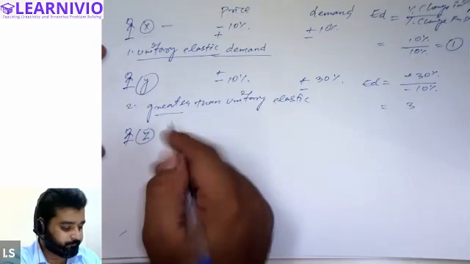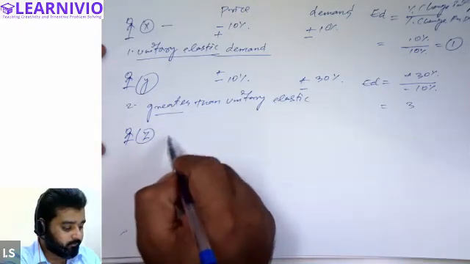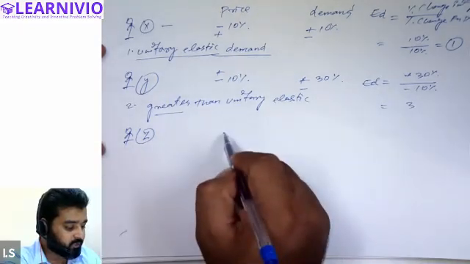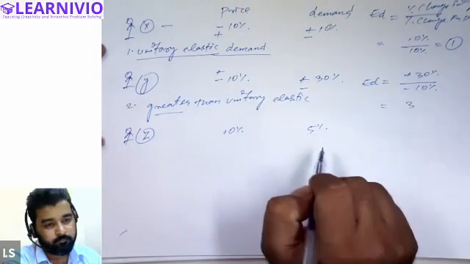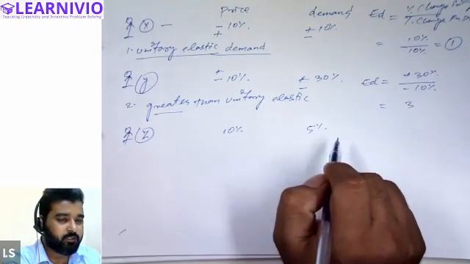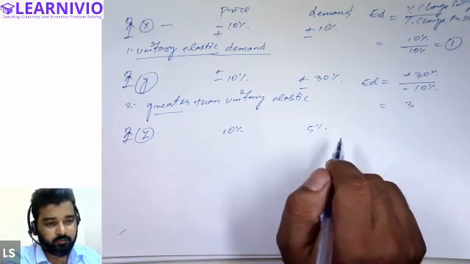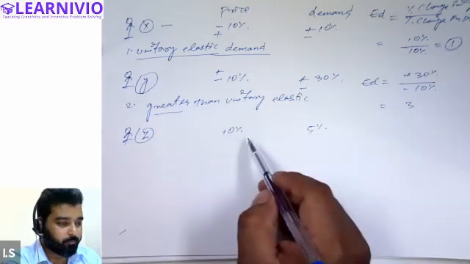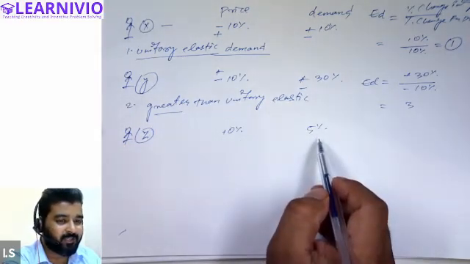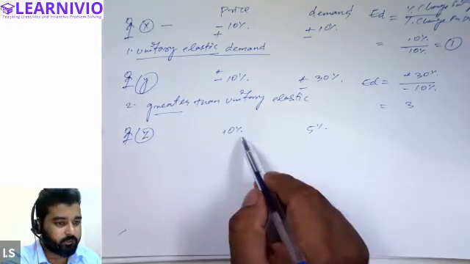Now, there can be one more customer. Suppose when price of the commodity changes by 10%, his demand only changes by 5%. That means he is reacting less as compared to the price. Whenever there is a change in price, the proportionate change in demand is less than the percentage change in price of the commodity.